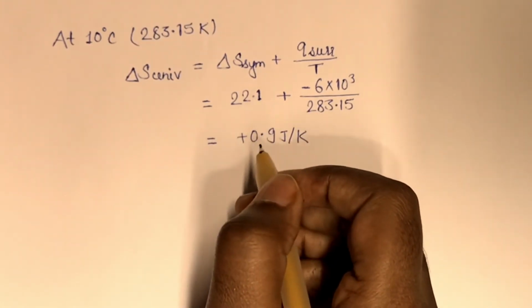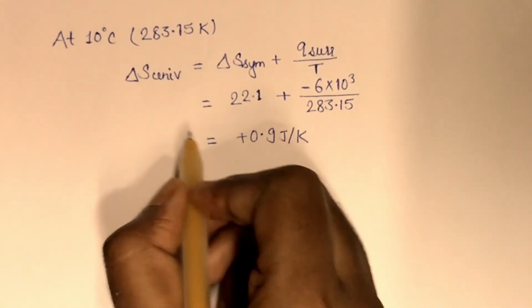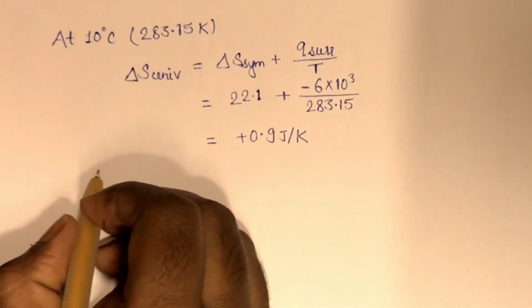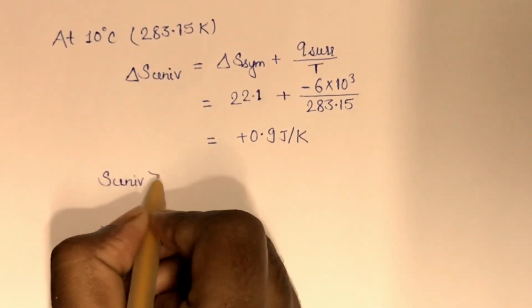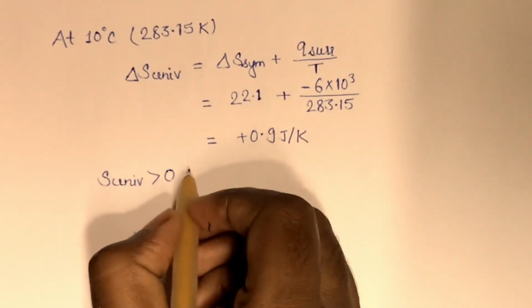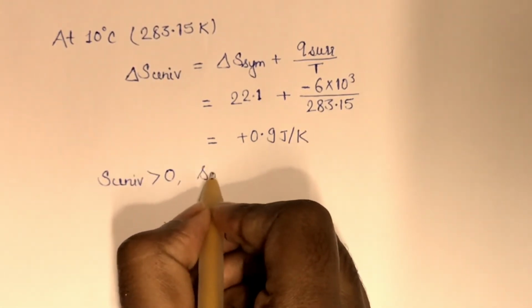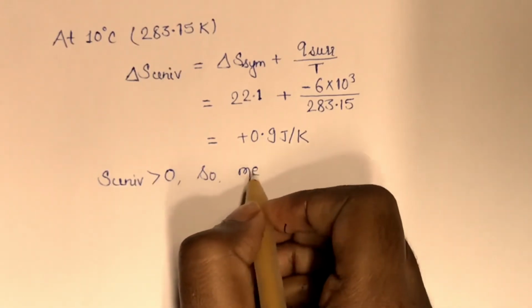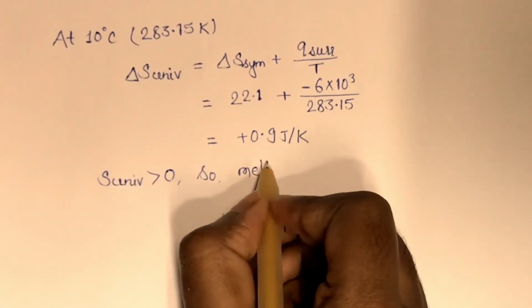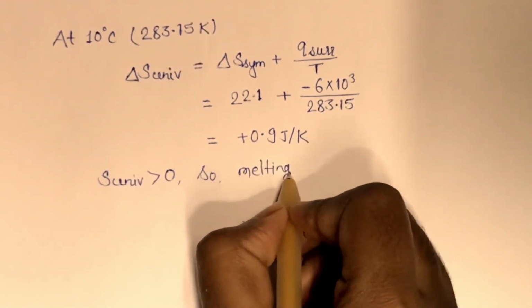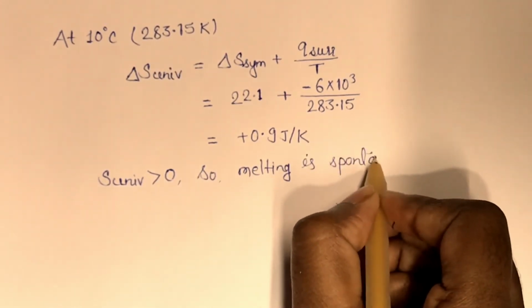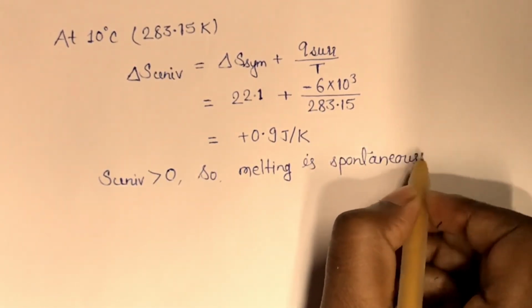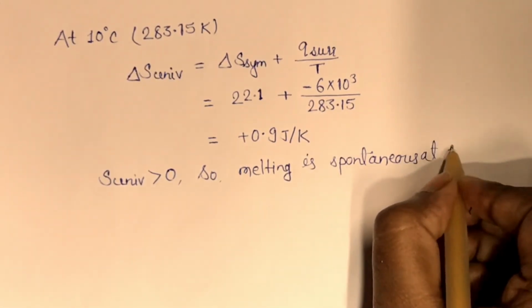So delta S universe is positive here. Delta S universe is greater than 0, so melting will be spontaneous at 10 degrees Celsius.